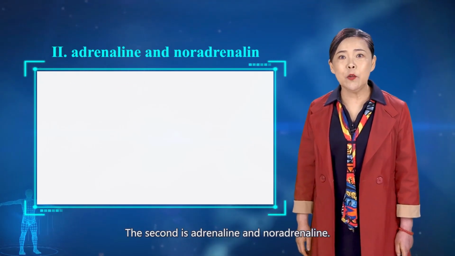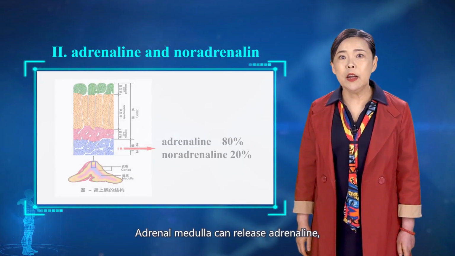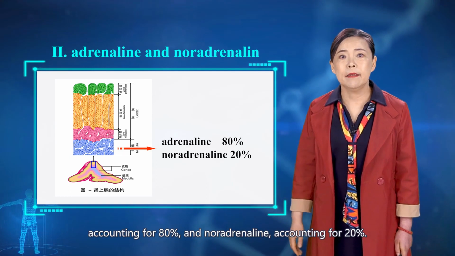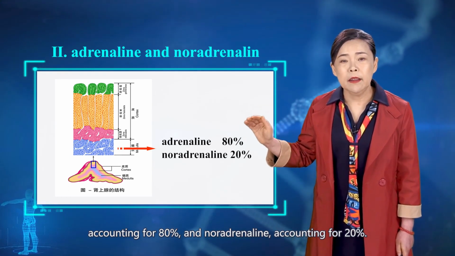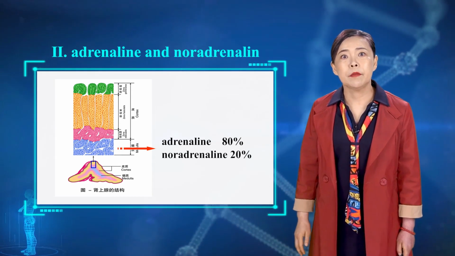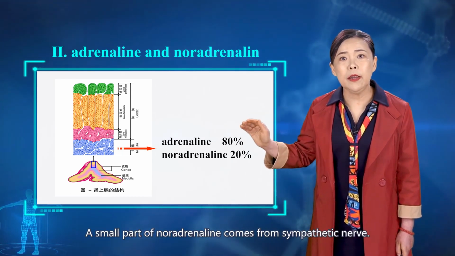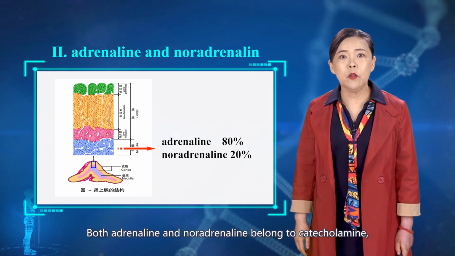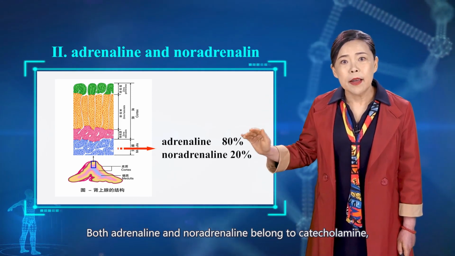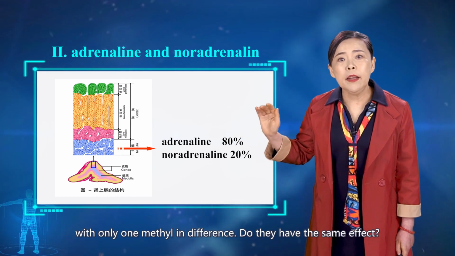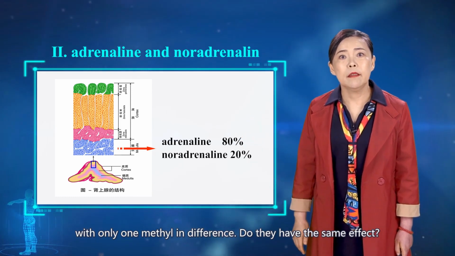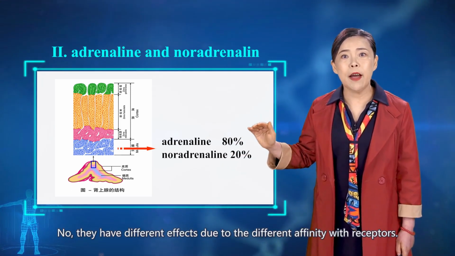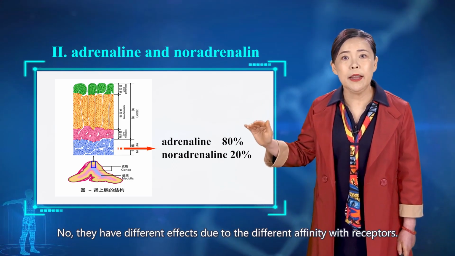The second is adrenaline and noradrenaline. Adrenal medulla can release adrenaline, accounting for 80%, and noradrenaline, accounting for 20%. A small part of noradrenaline comes from sympathetic nerve. Both adrenaline and noradrenaline belong to catecholamine, with only one methyl in difference. Do they have the same effect? No, they have different effects due to the different affinity with receptors.